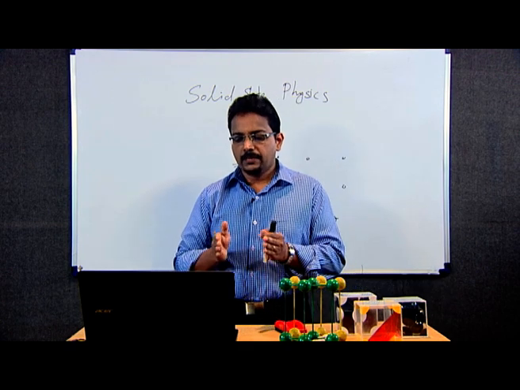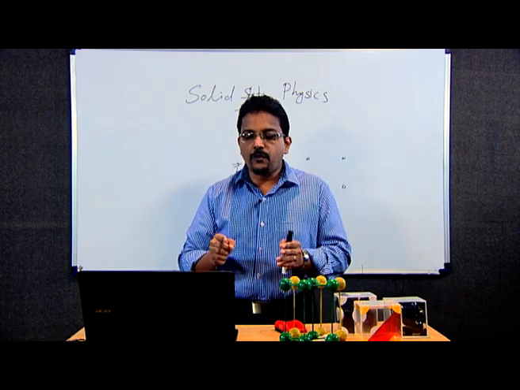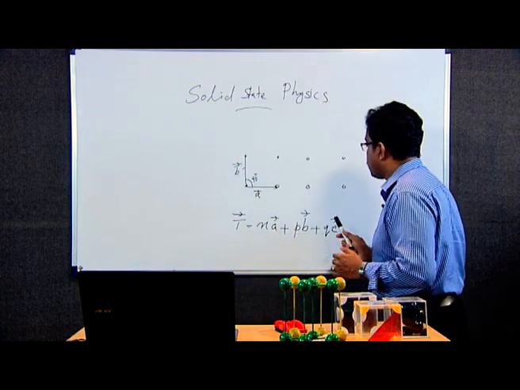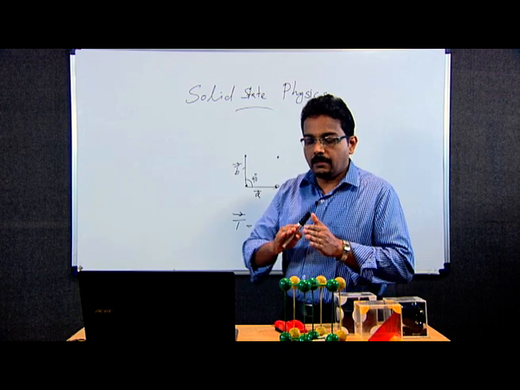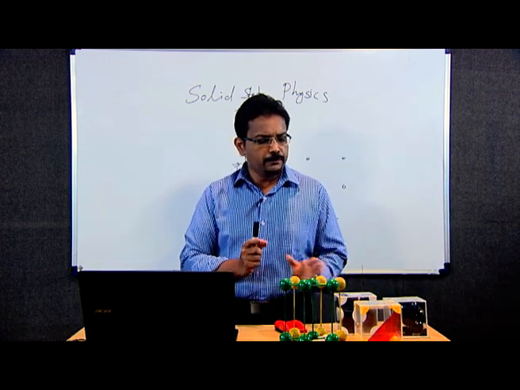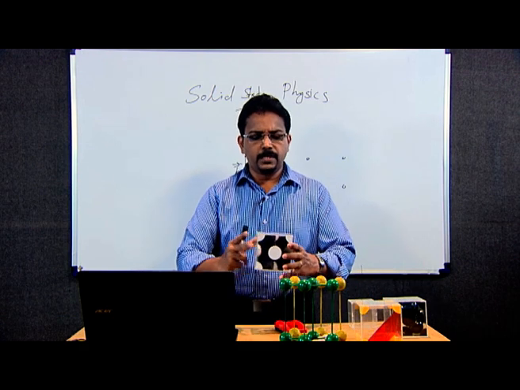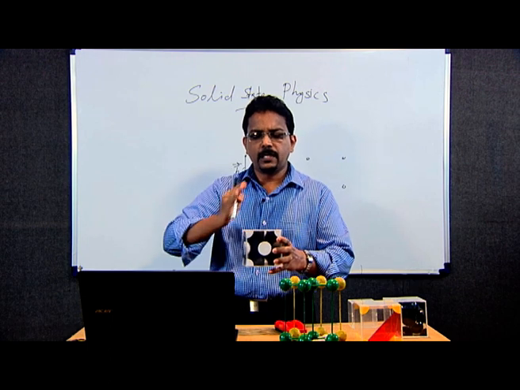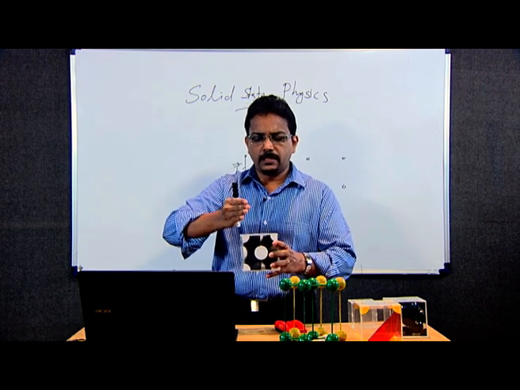When we consider the morphology of the crystal, these parameters are also important. When we see a crystal, the surface may be plane, or the surface may be in a particular way that you can see.